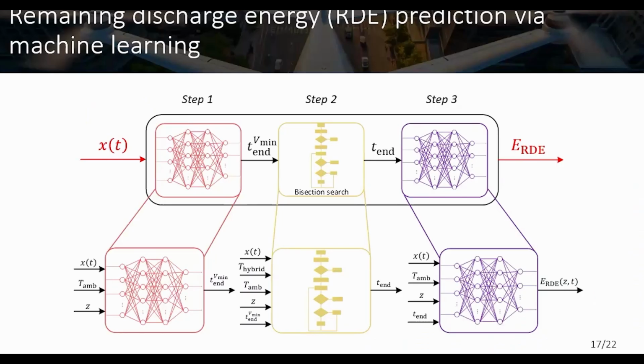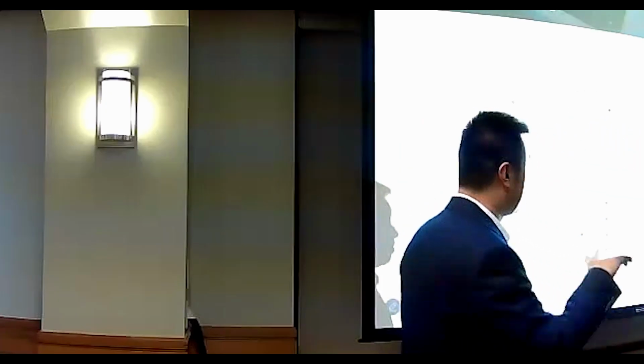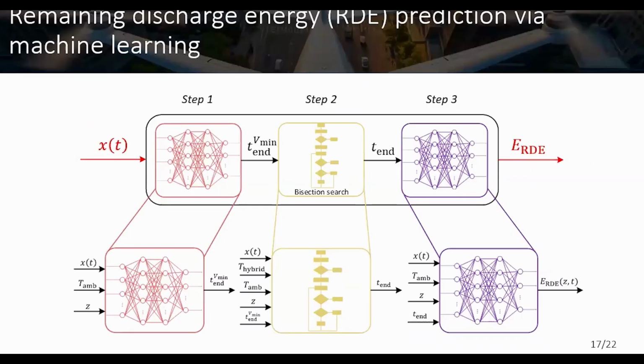The key here is to calculate the remaining discharging time in order to predict this target quantity. If you still remember, we have two cutoff limits. One is the minimum voltage, and the other is the cutoff temperature. For the minimum voltage, the battery's behavior is relatively regular, so we can use math to prove that there exists a mapping from the state, the future current, which is this Z here, and the ambient temperature to this remaining discharging time, which only considers the cutoff voltage.